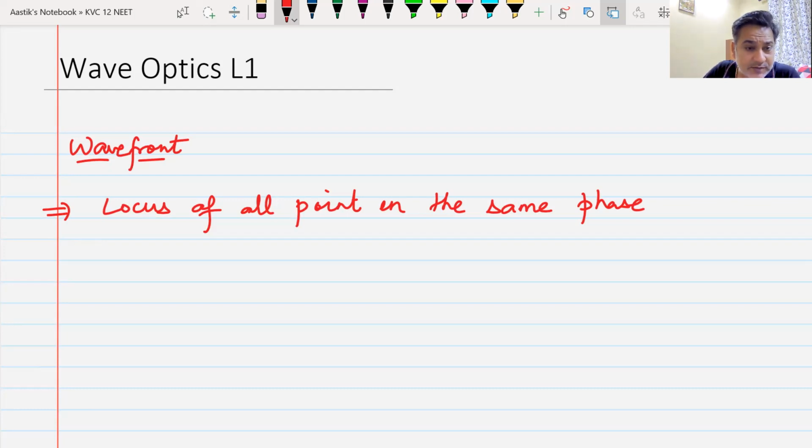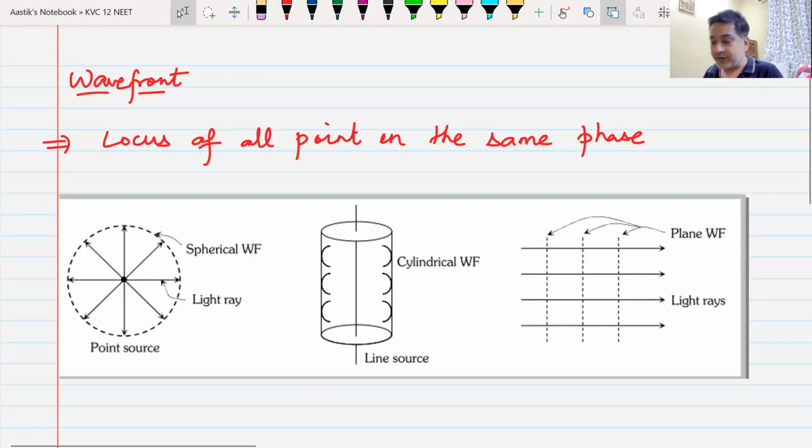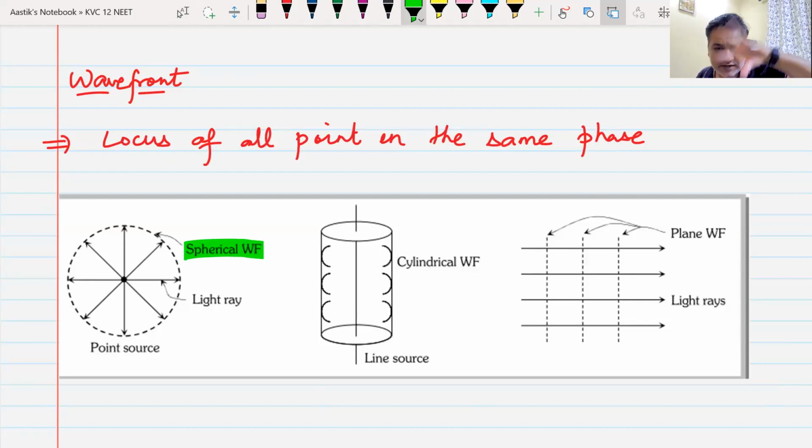Now, as soon as we talk about wavefronts, there are three types of wavefronts that we are going to encounter. So we will have a look at the three types of wavefronts and then you will draw them. The first type of wavefront is known as a spherical wavefront, which is in the shape of a sphere. The spherical wavefront is created by a point source.